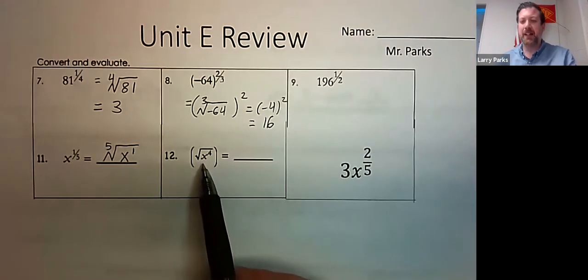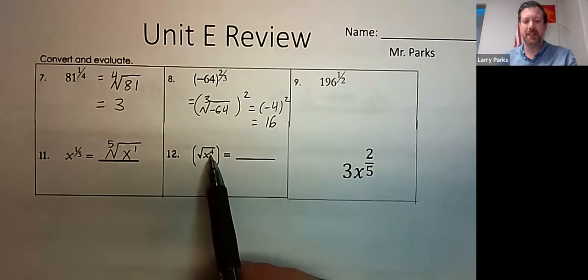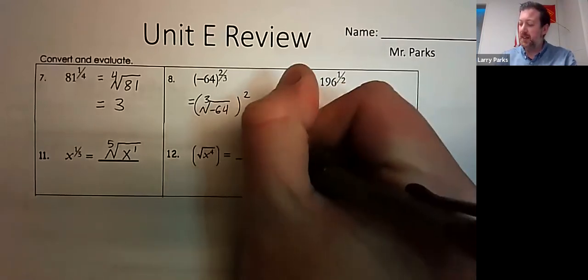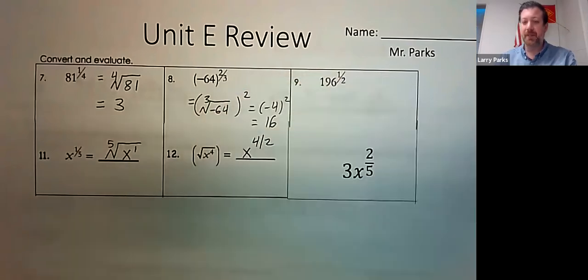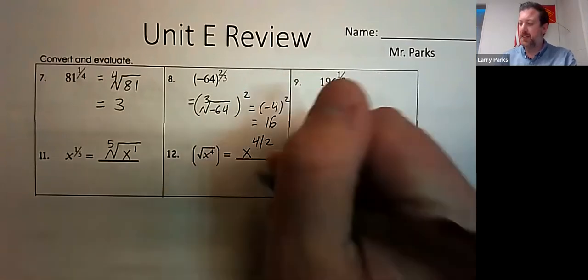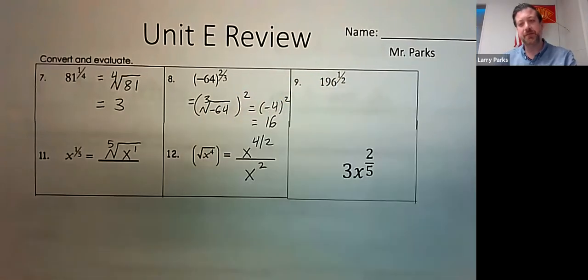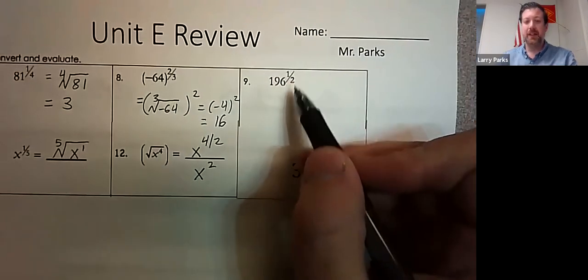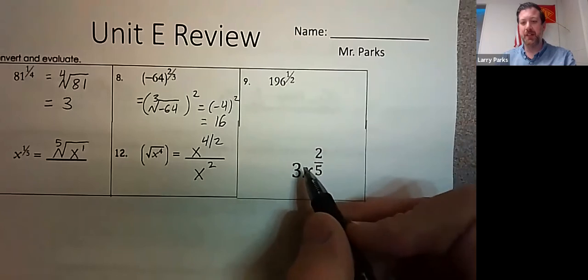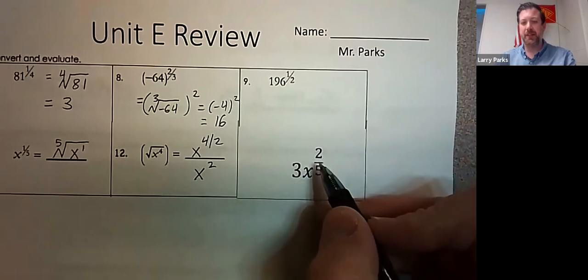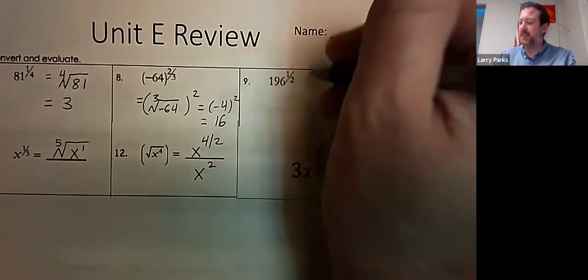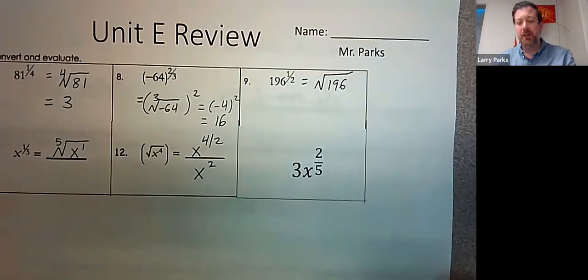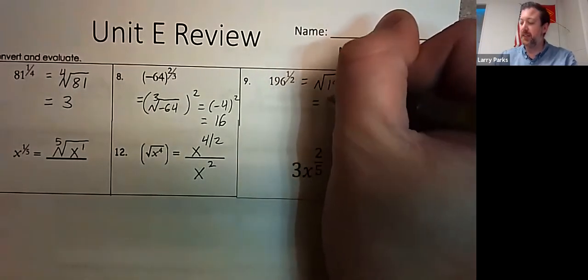How to go from a radical to an exponent? That's a 4, that's a 2. So this is the same thing as x to the 4/2. But 4 divided by 2 is 2. So that gets x squared. Okay. I'll let you do this one yourself. Actually, we can do that real fast. That's the same thing as the square root of 196, and 14 times 14 is 196.